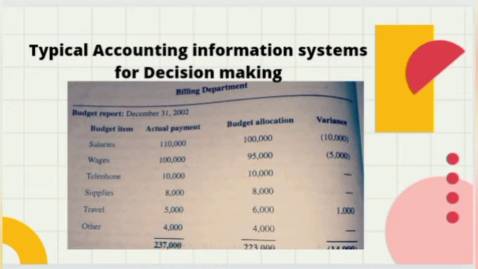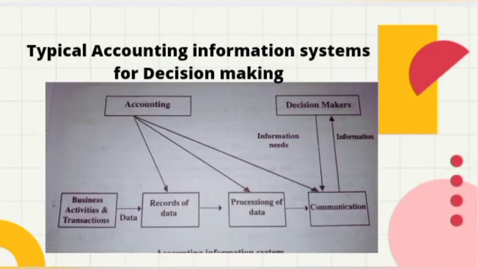And next we have the overall accounting information system for decision making. So how does accounting help? First, business activities and transactions are converted into data and the data is recorded. After that, the processing of data is converted into communication, and that communication goes to the decision makers, who make decisions based on the accounting statements. This image clearly represents the decision making of the accounting cycle.